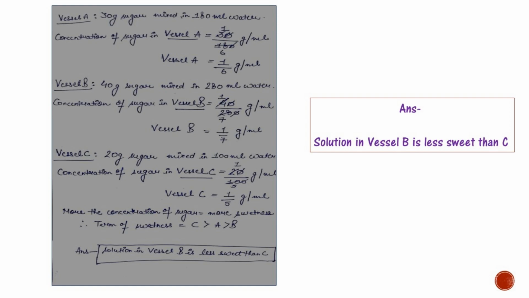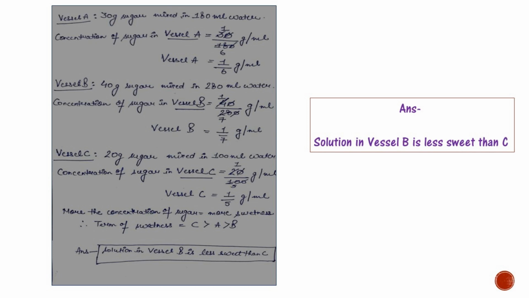Now we have already received the value of vessel B also, that is 40 gram of sugar mixed in 280 ml water. Now we have to find out the concentration of sugar in vessel B, that will be 40 divided by 280. After dividing we will receive 1 divided by 7 gram per milliliter.